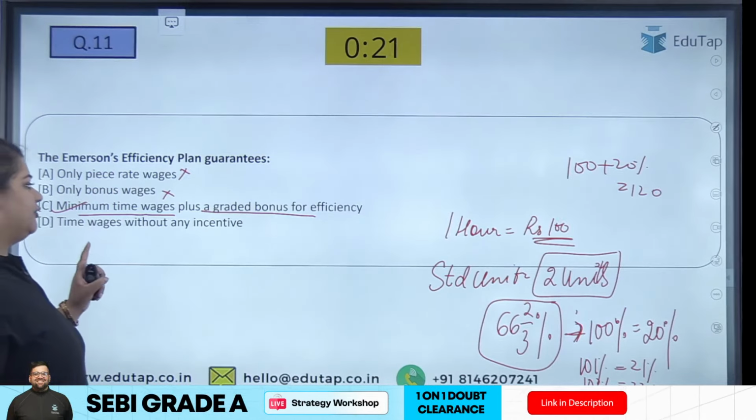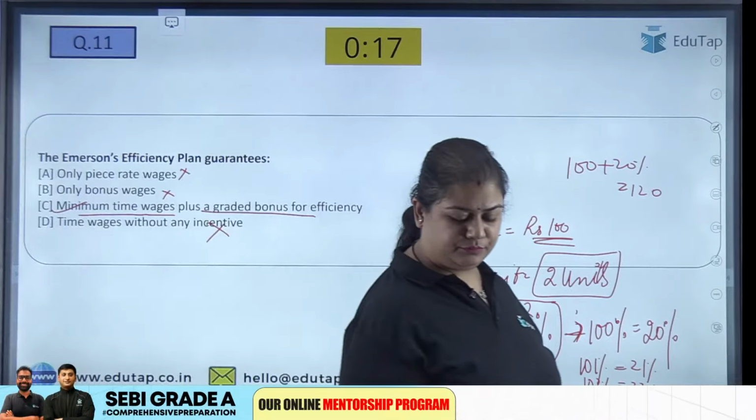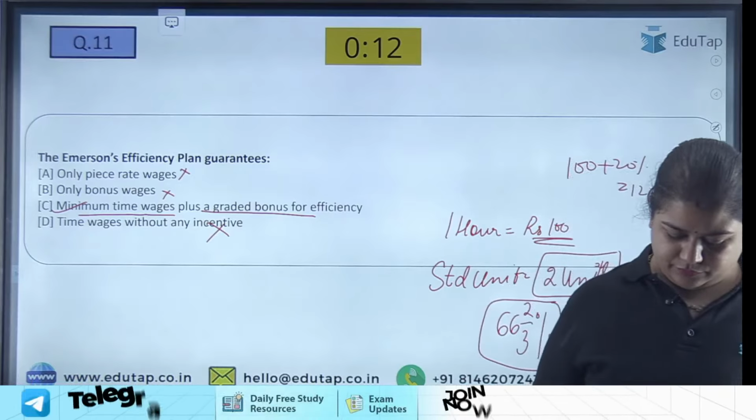Then D, time wages without any incentive, is also wrong. So the answer is option C. Very good.